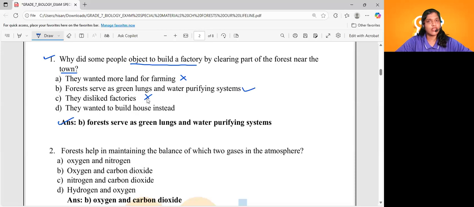They dislike factories. No, that is not an appropriate answer. They wanted to build a house instead. That is also not an appropriate or an ideal answer, right? So why did some people object to build a factory by clearing part of the forest? There shows the significance of forest, right? Forest serves as green lungs and also as a water purifying system. So that is why some people object to build a factory by clearing part of a forest. So option B will be the right answer. Clear? Shall we go to the next question?